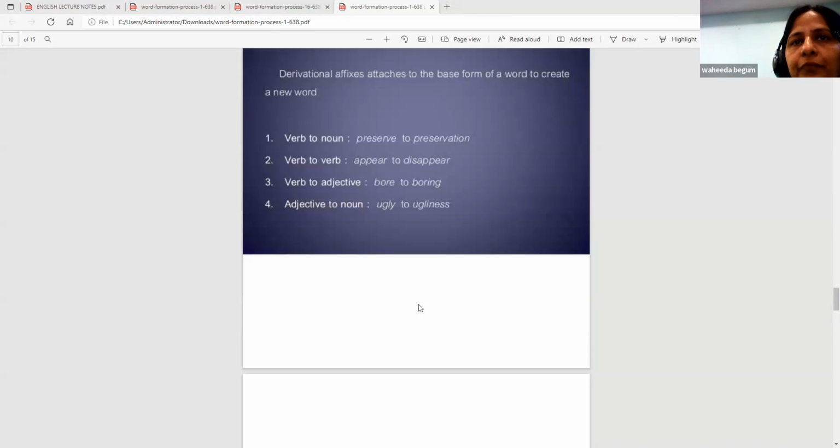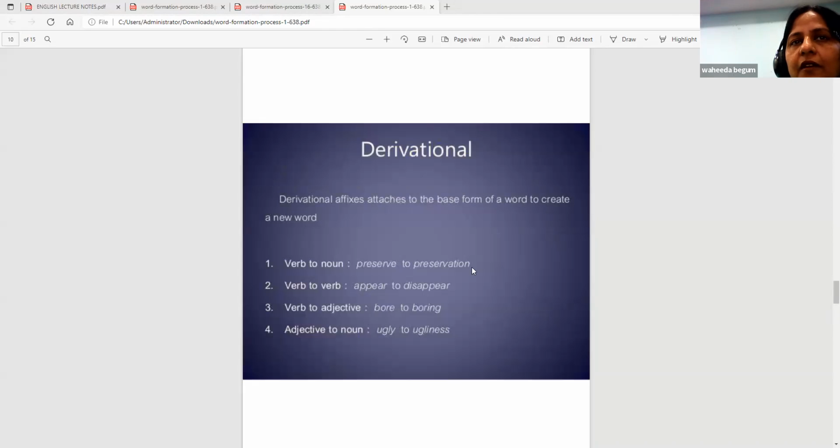For example, they are giving preserve. If you want to preserve something, that is the verb that you are doing. You're preserving some vegetable in the form of a pickle. Okay. And you are changing it to the noun, adding "tion" to it, preservation. You are adding some letters to the word preserve. Then from the verb to another verb is appear, disappear.